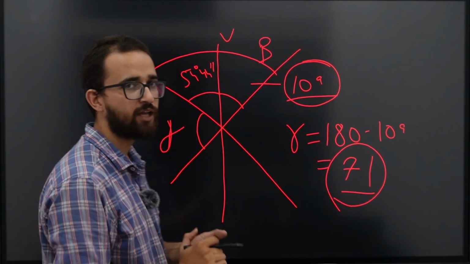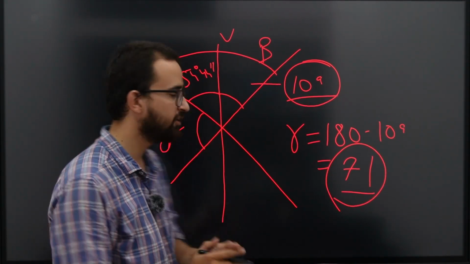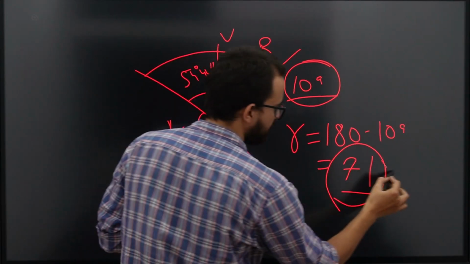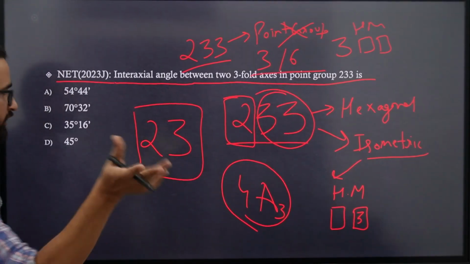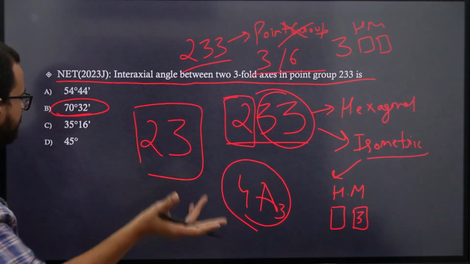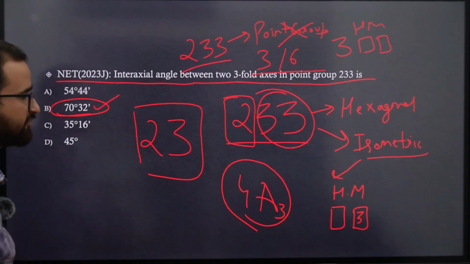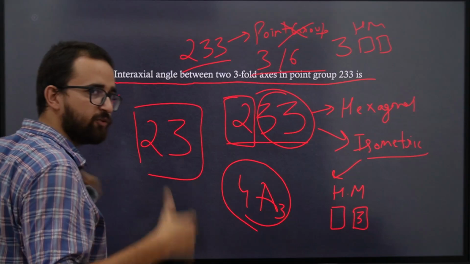Now, whenever you report any angle between two lines, for example the interaxial angle or the interfacial angles in crystallography, you always report the acute angle. So the acute angle was 71 something, which, if you calculate taking the minutes into consideration, you would land up with this value, 70 degrees and 32 minutes. So this is the correct angle. Okay. I hope this was helpful. Thank you.